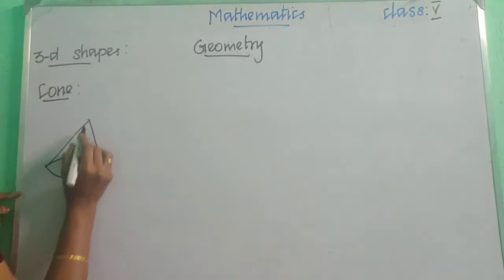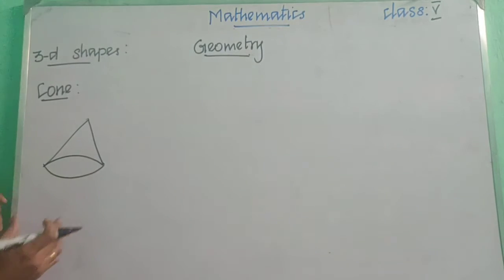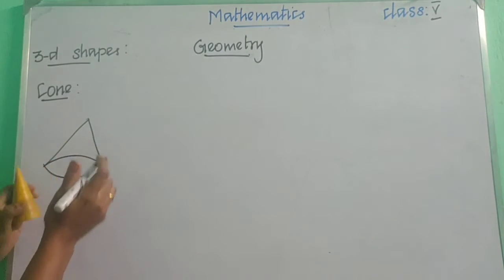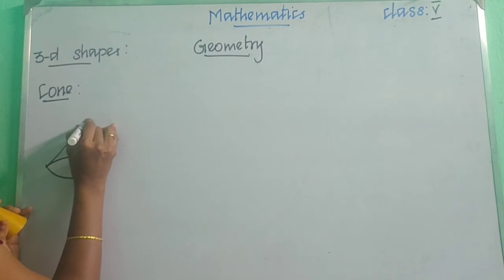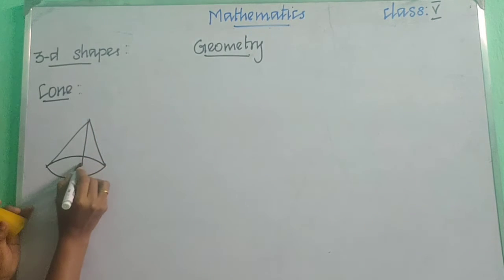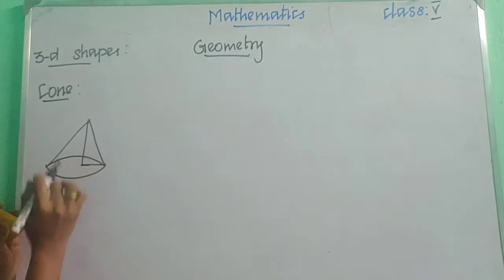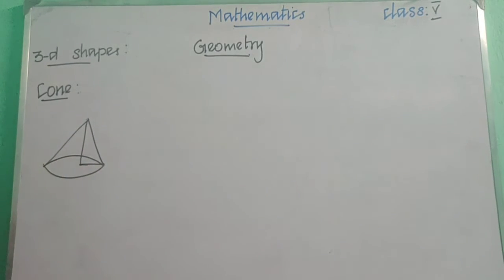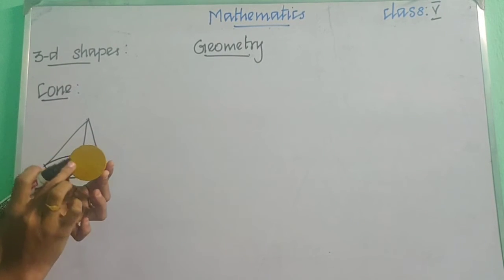In the cone, it's a 3D shape. In this cone, from the center point of the circle to the top point, we can find the height. Children, in a cone we have a circular portion at the bottom.